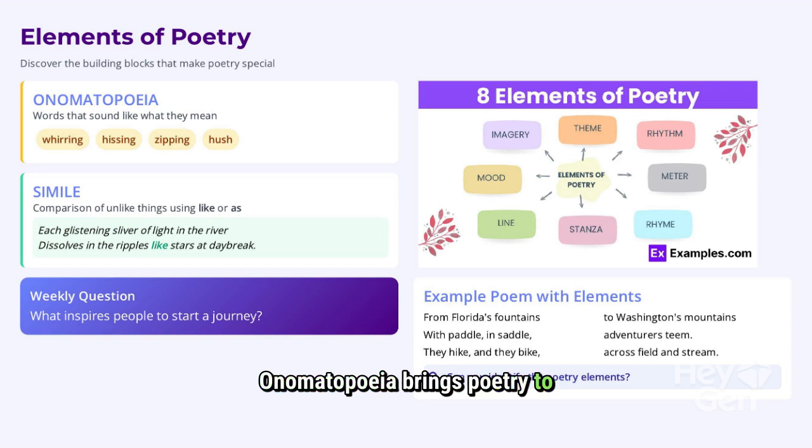Onomatopoeia brings poetry to life with words like whirring and hissing that mimic sounds. Similes create vivid imagery by comparing unlike things, such as light dissolving like stars. Consider the poem From Florida's Fountains to Washington's Mountains, showcasing rhyme and rhythm. What inspires journeys? Reflect on these elements in your favorite poems.